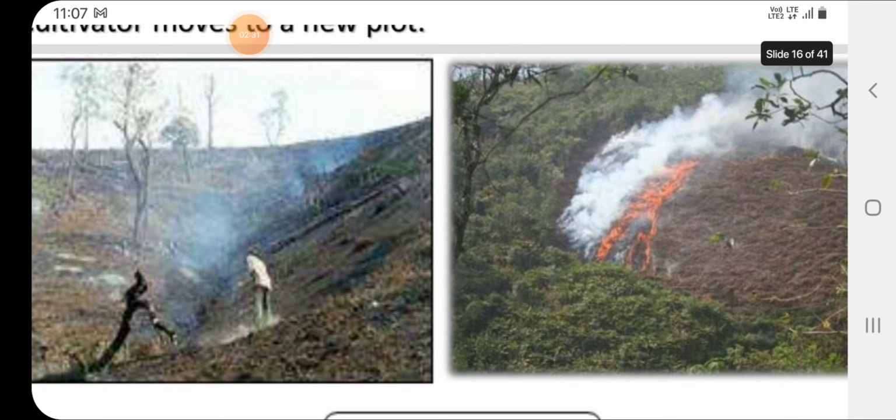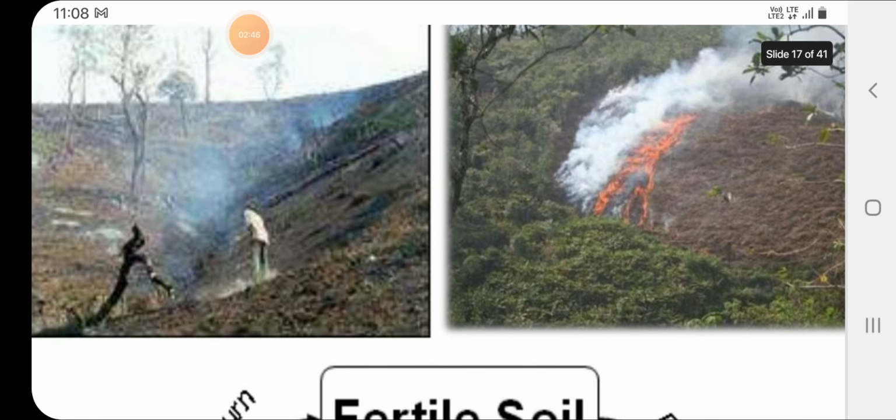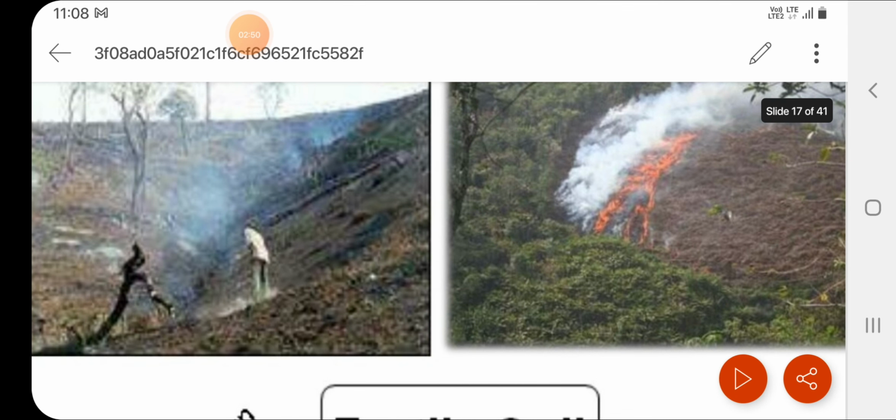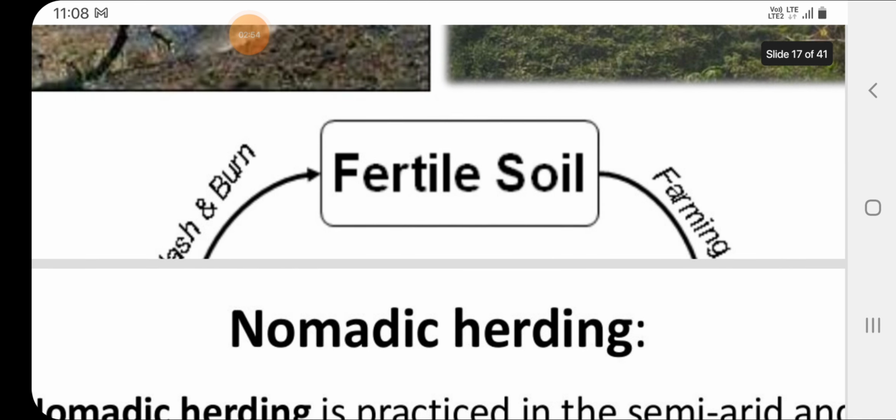The picture is clearly mentioned here. Plot of land is cleared. First they clear the area. How do they clear the area? Felling the trees. Then it is burned. Then ashes are mixed with the soil. Then crops, which are the crops? Maize, potatoes and cassava are grown.